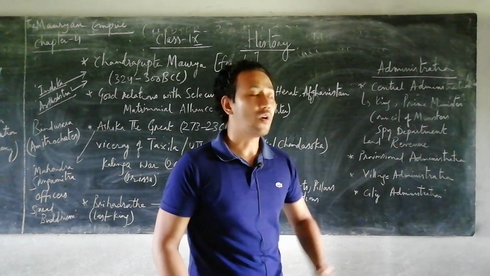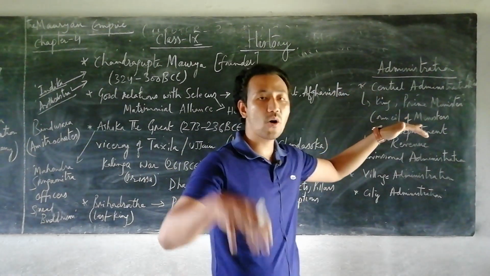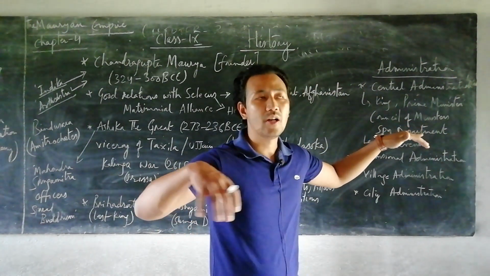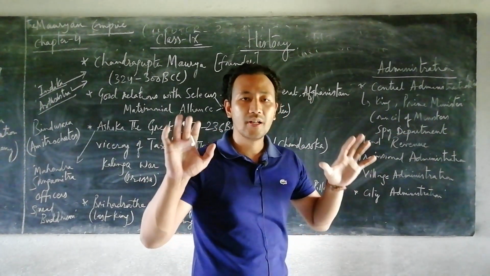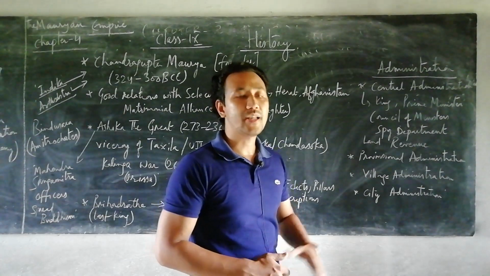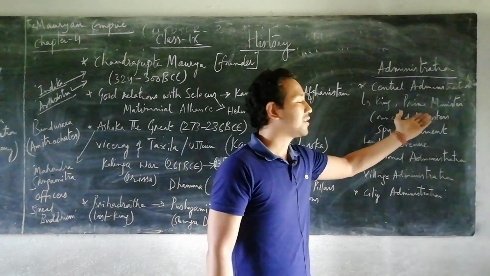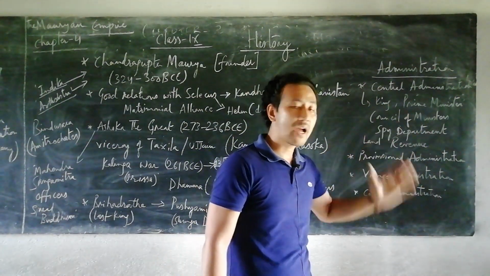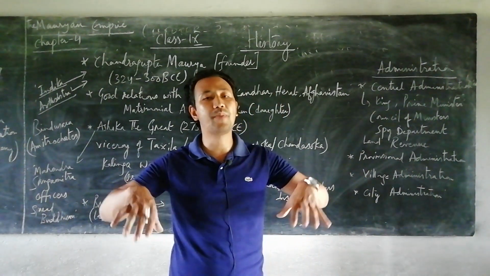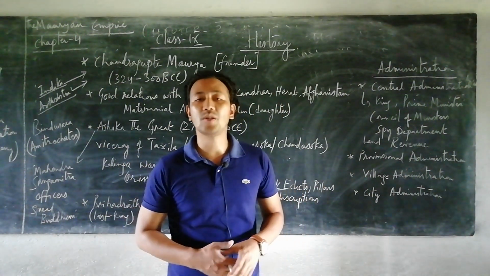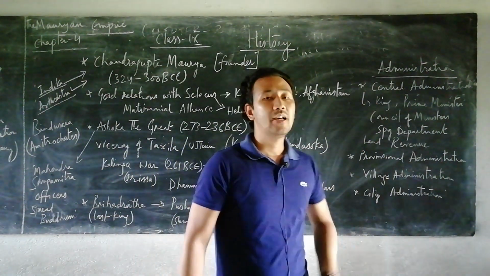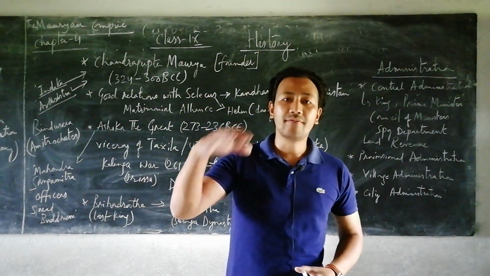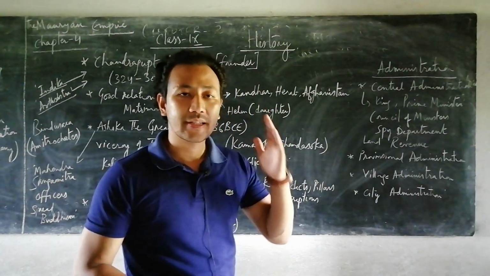So under the central administration, we see that the king was overall the person having lots of power over all the departments that were set under his leadership, like the Prime Minister, Council of Ministers, Spy Department, Land Revenue. All these were the departments that were set, and ministries were given. All kinds of information had to be given to the king, as he stood to be one of the great important rulers of the kingdom.